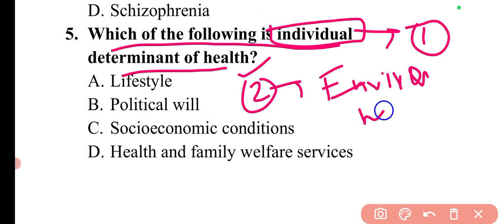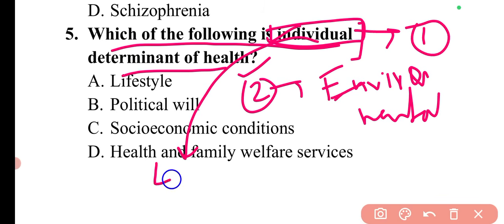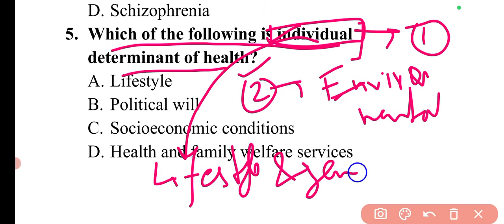In individual determinants of health, it includes lifestyle and genetics, which is hereditary.